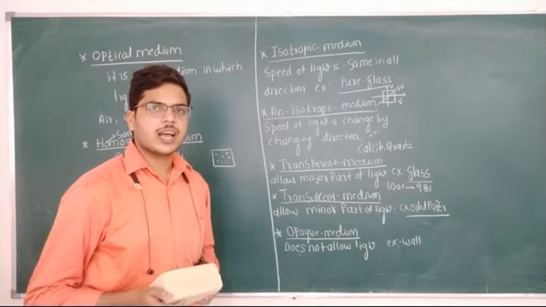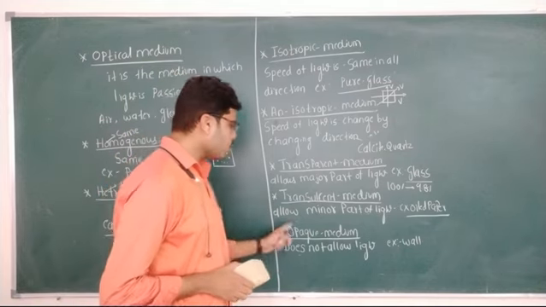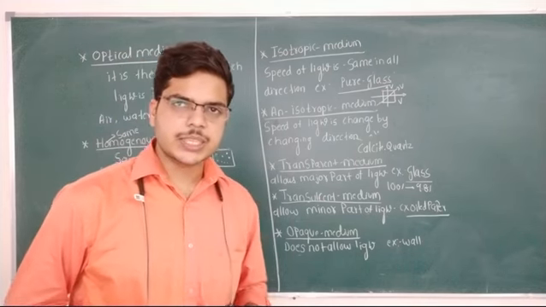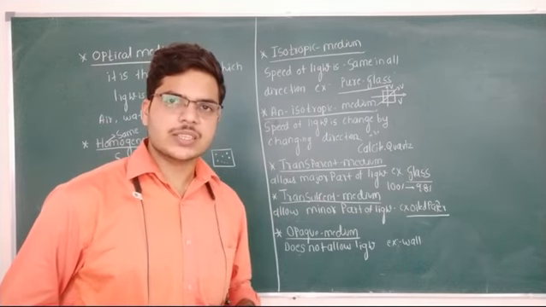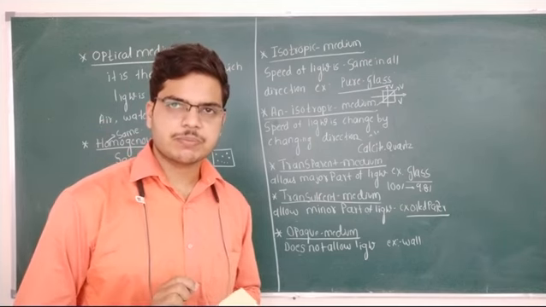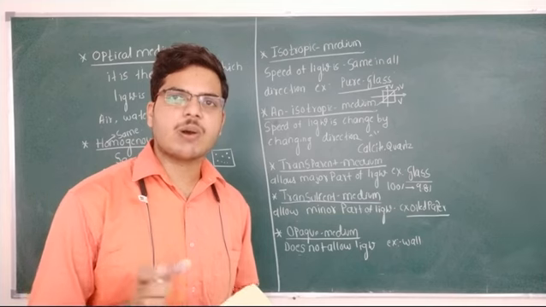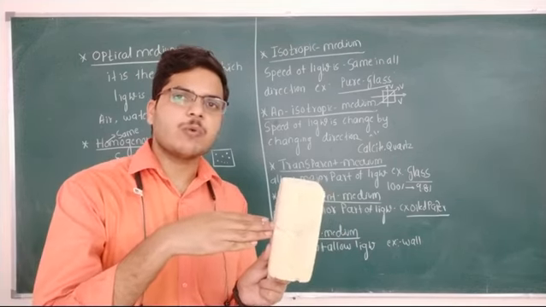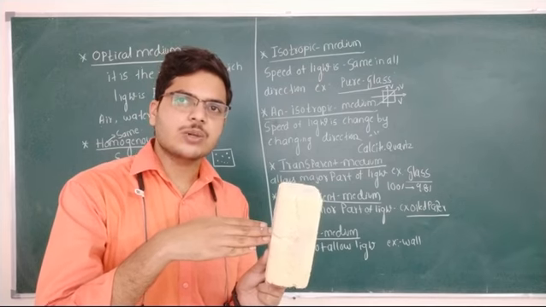Now the last type of medium is opaque medium. Opaque medium is the medium which does not allow any light to pass through it. For example, if you consider a wall, you pass the light, and the wall does not allow any light to pass through it.